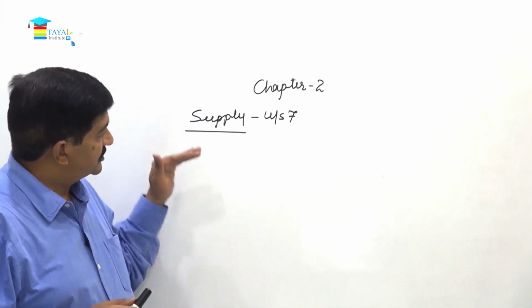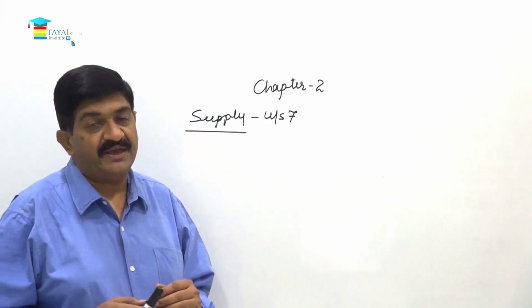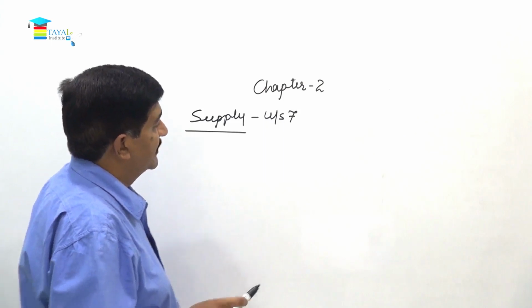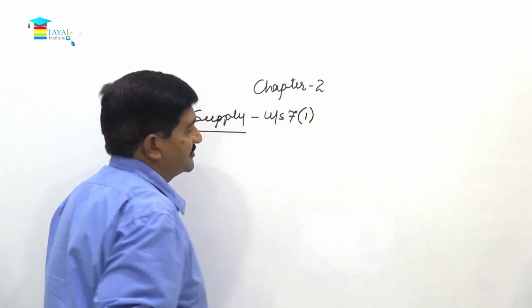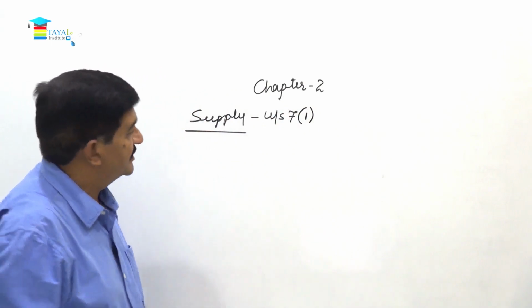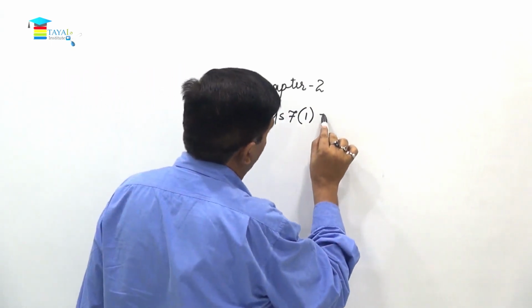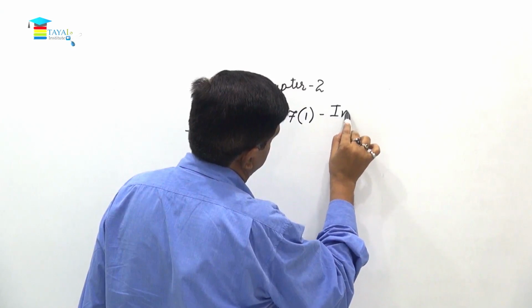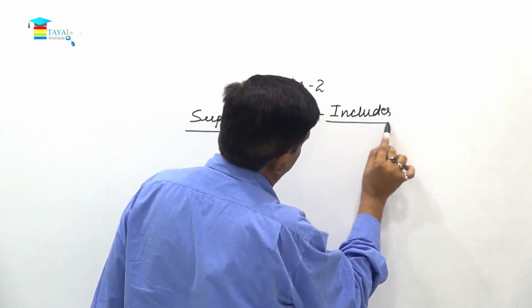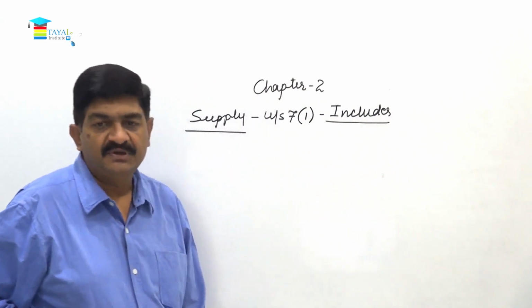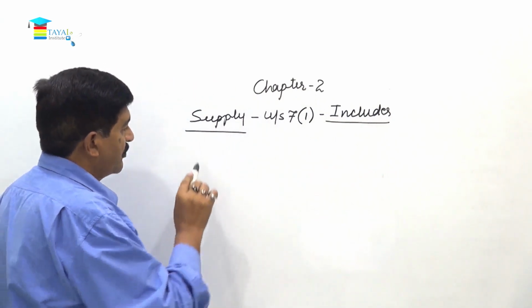So this is under CGST Act, section 7, and in section 7 right now we are referring to subsection 1. This says supply includes. It does not say supply means. Supply includes